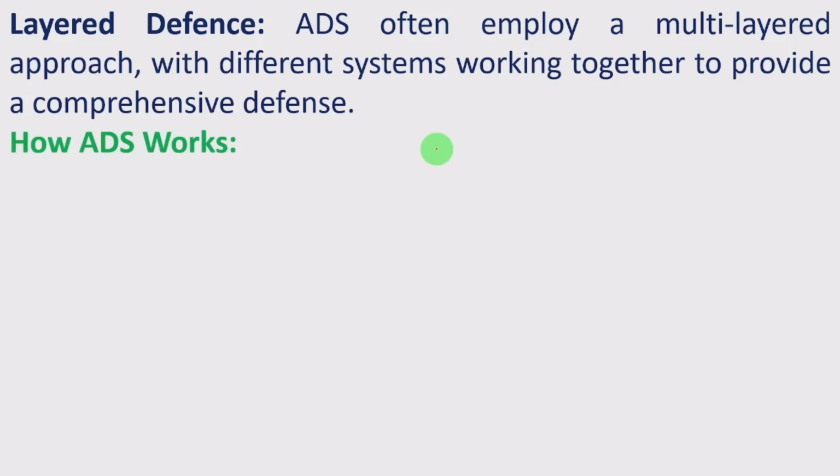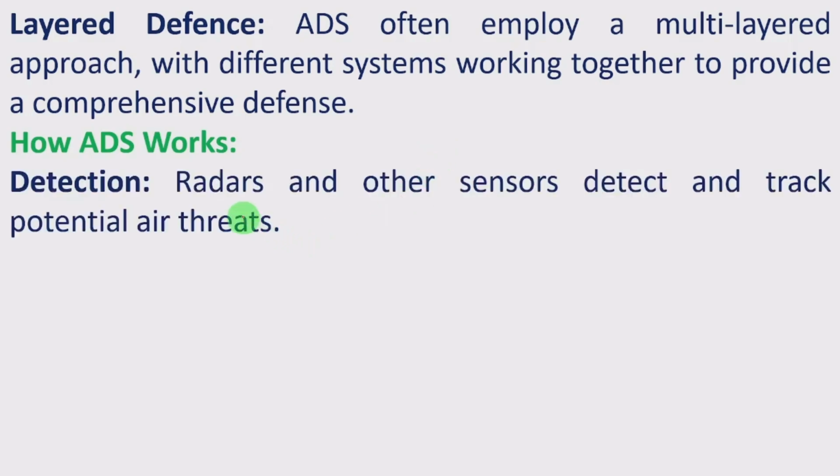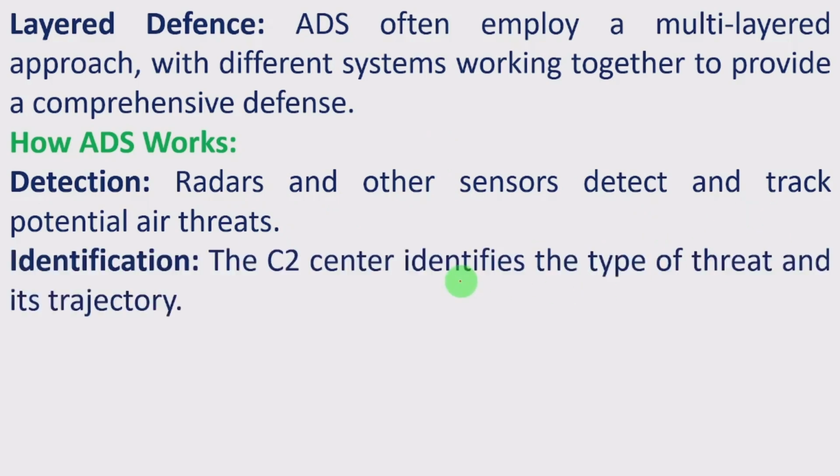How does an air defense system work? First one is detection. Radars and other sensors detect and track potential air threats. Identification: the command and control center identifies the type of threat and its trajectory. What type of threat is there? As I already mentioned, whether it is one's own country's object or an enemy country's object, first it will decide. Later, the type of the threat and its trajectory, meaning its speed, location, all these things will be identified.